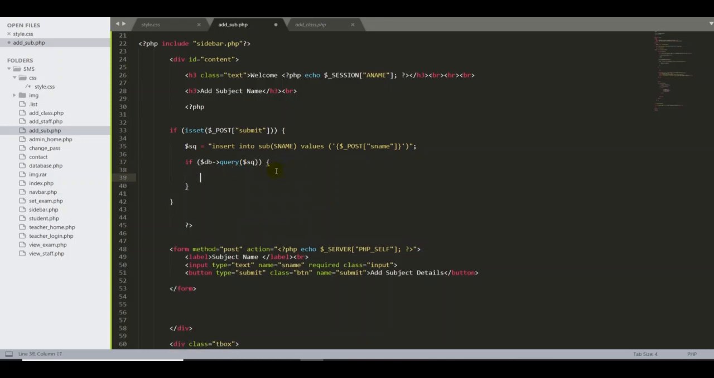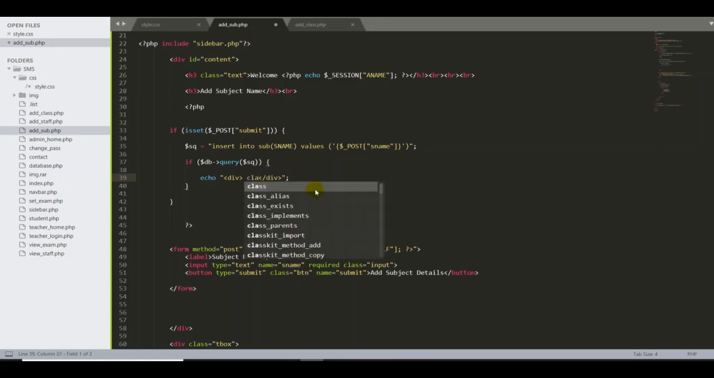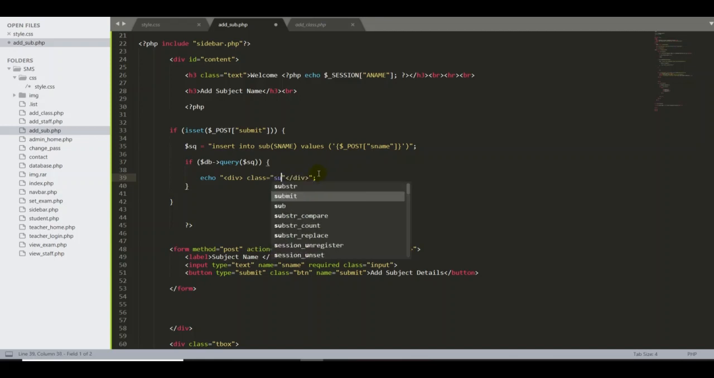If the class is added, we have to give some message to our admin. In this case I start with echo in double quotes, and now I want to apply some classes, so I start with the div tag, open and close the div tags. Right here in between these two div tags, I can type my class name. First thing is, because we have already created our success class name in our style.css, I can use the same class name now.